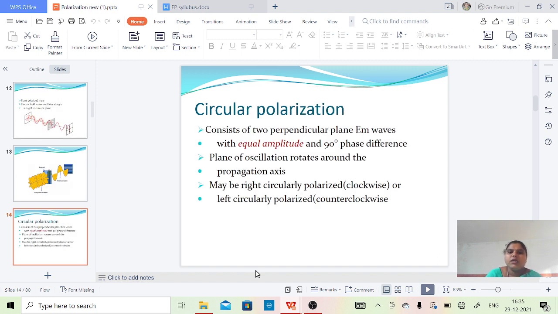Circular polarization consists of two perpendicular plane electromagnetic waves with equal amplitude and a 90 degree phase difference. Let us consider two EM waves with equal amplitude and 90 degree phase difference. So the plane of oscillation rotates around the propagation axis, and it may be right circularly polarized, that means clockwise, or left circularly polarized, that means counterclockwise, anti-clockwise.